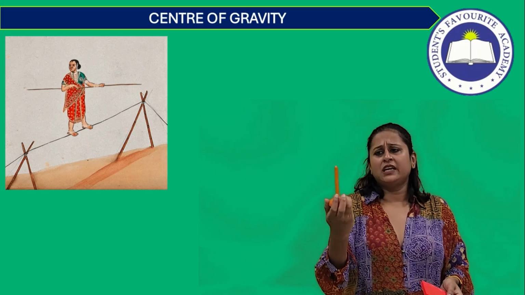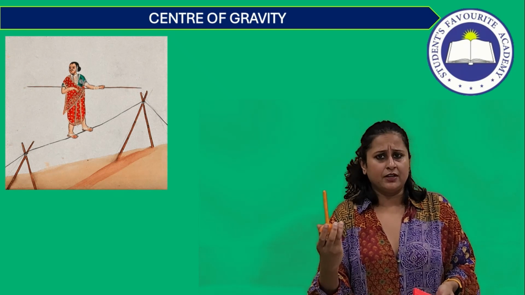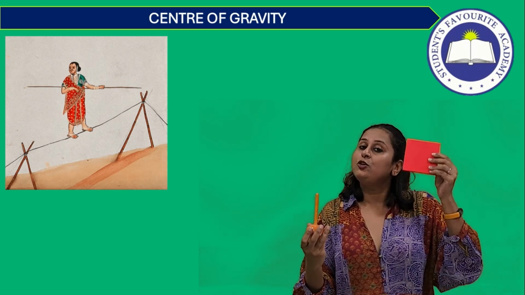So now I have just taken something which appears to be a pivot. So this is my pivot and this is my uniform body.